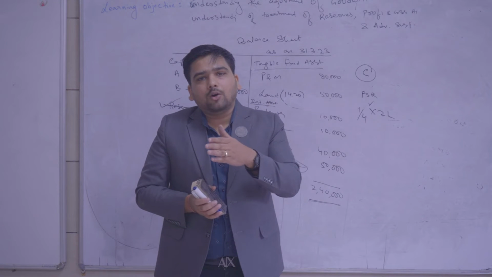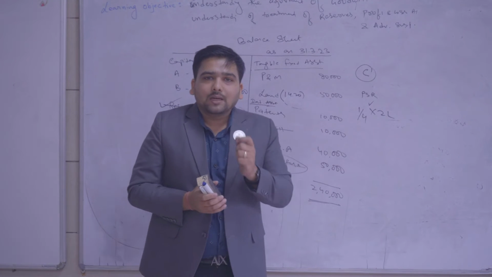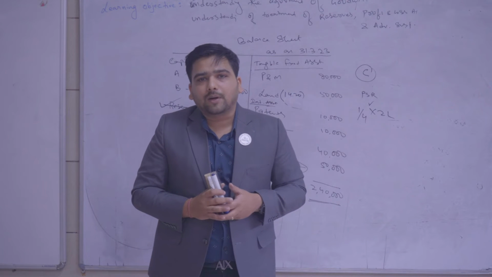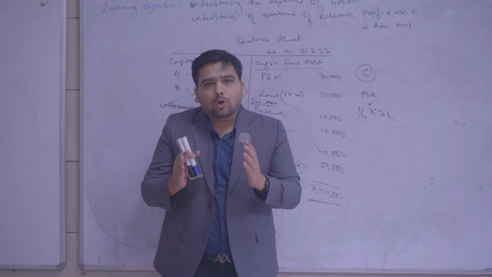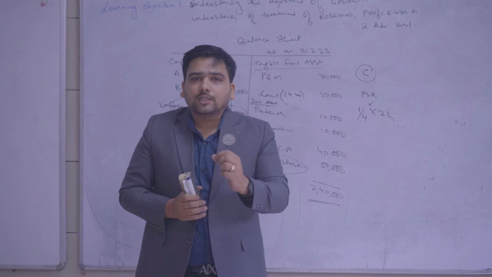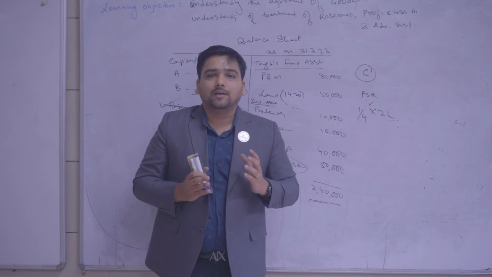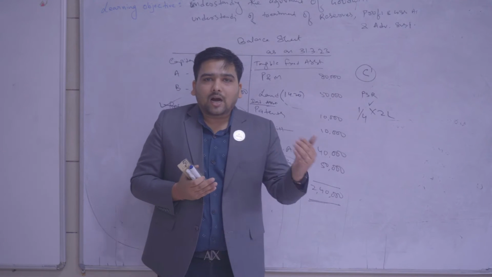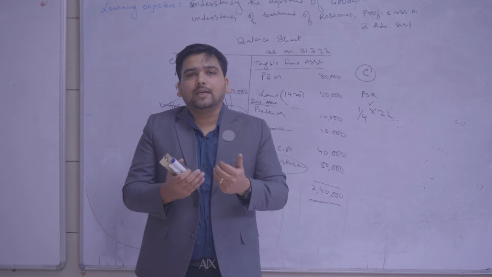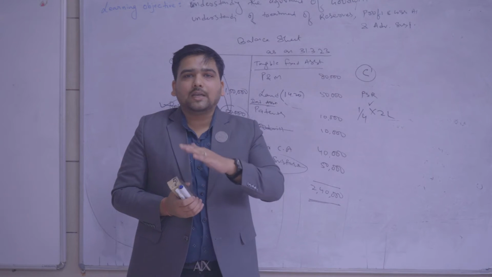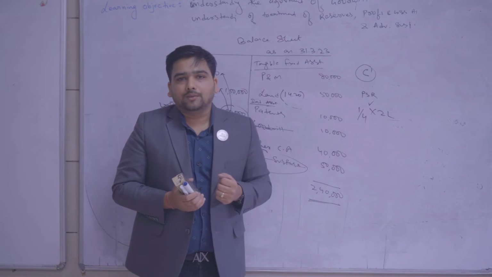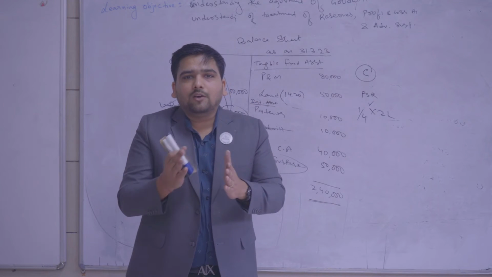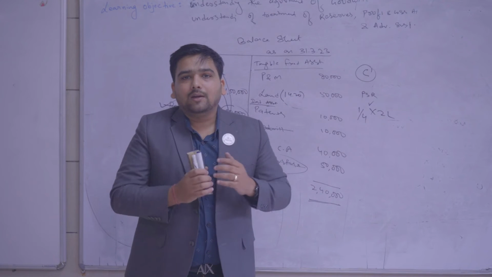This loss has to be borne by all the partners, which is again not fair, because this loss was already known when A and B were the partners. Before C entered as a partner, the loss of 30,000 was already known to them. It was just not realized because they did not want to sell it at that point of time. After admitting C, when they sell this asset, they get a loss of 30,000. Now the loss of 30,000 has to be borne by A, B and C, all the partners. Is it fair? Not really. Because C is a new partner who was not there when the value of the plant and machinery decreased.